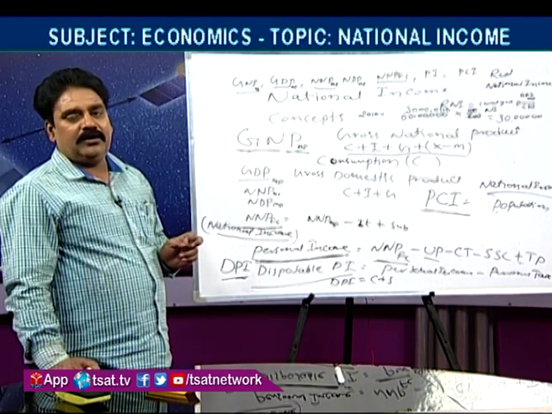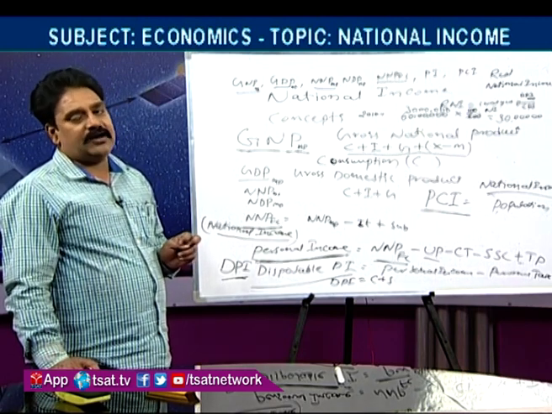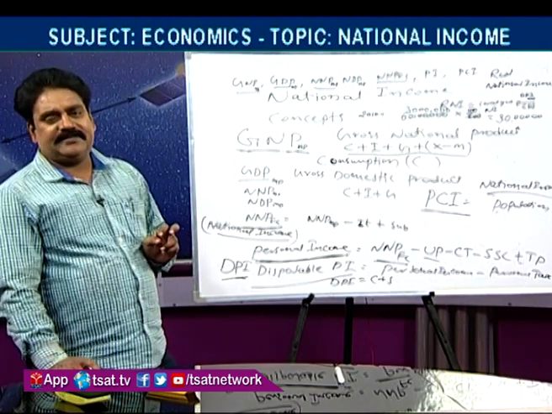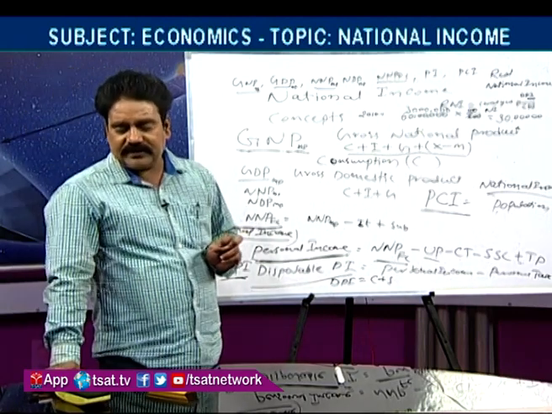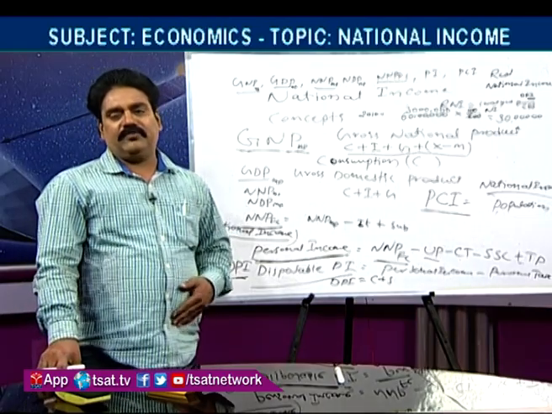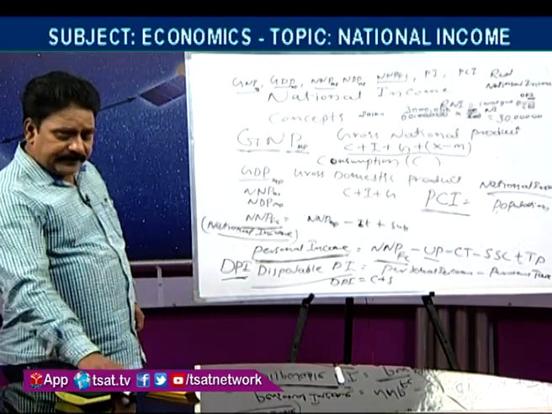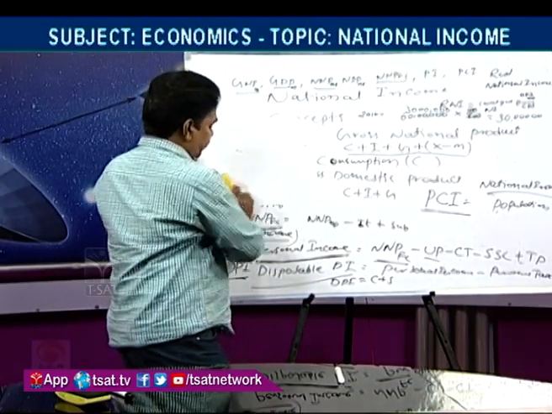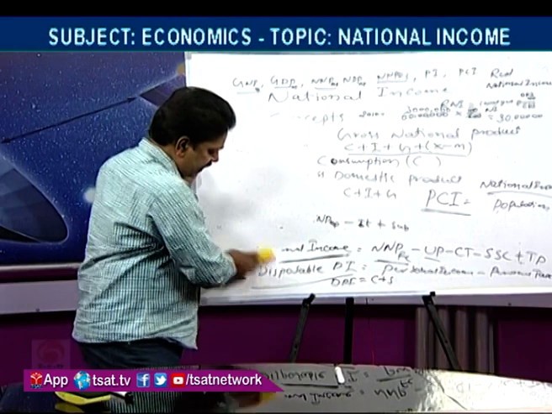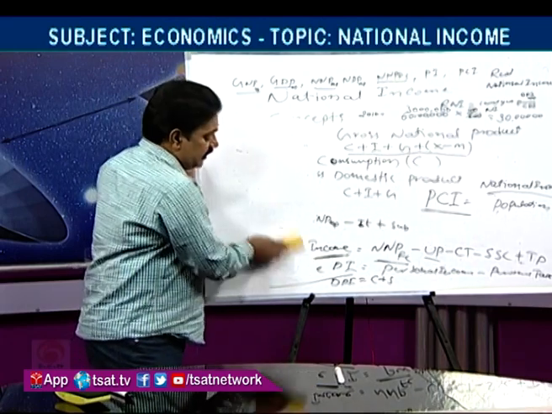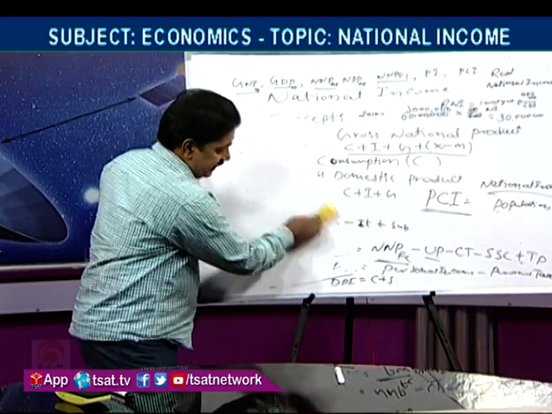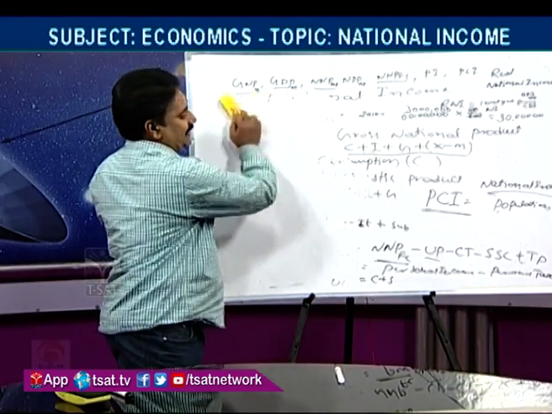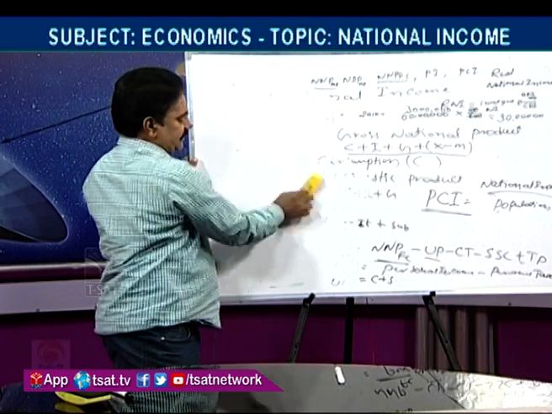This is the national income concepts. And what are the determinants of national income? Determinants means which country has more national income and which country has less national income, and why they have more or less. Those are the determinant factors.